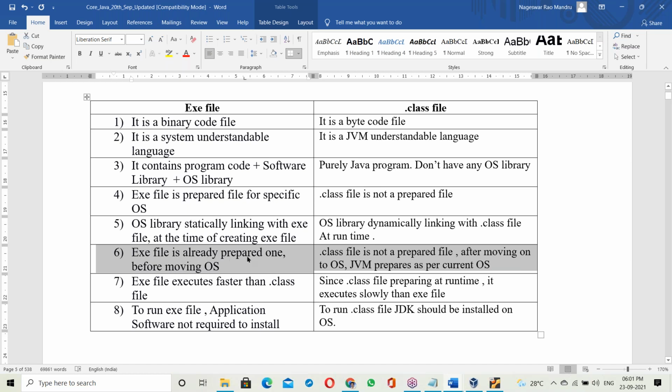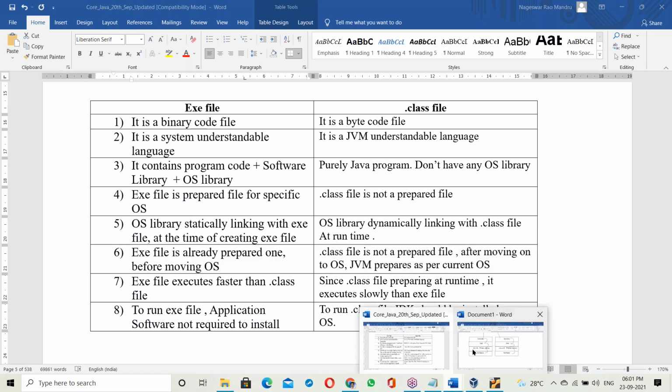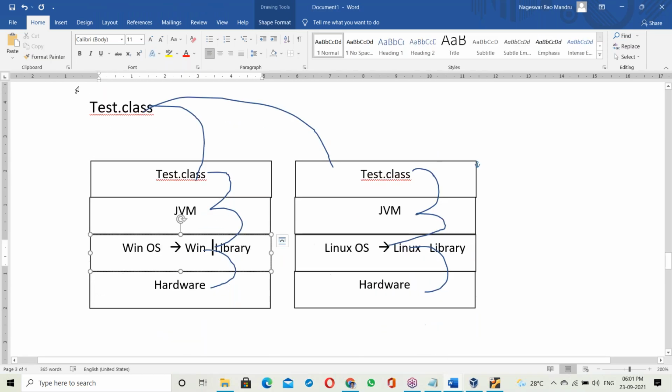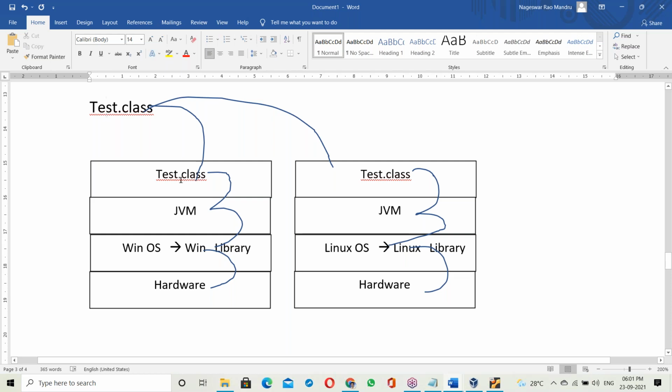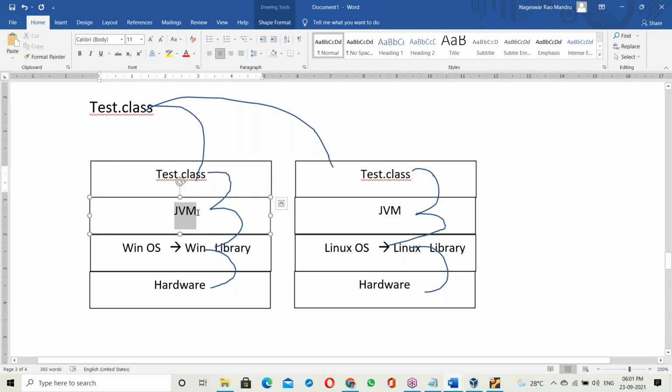An exe file is already prepared before moving to the OS, so it runs directly. But a dot class file is not a prepared file. After moving to the OS, the JVM prepares it as per the current OS. After a dot class file moves to Windows OS, the Windows JVM takes the dot class file and links it with the Windows library.